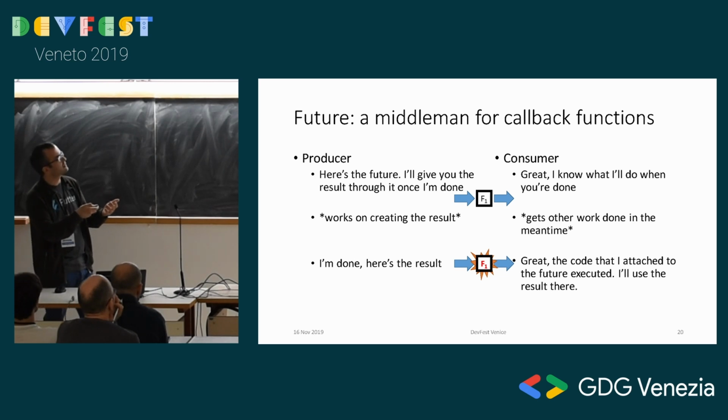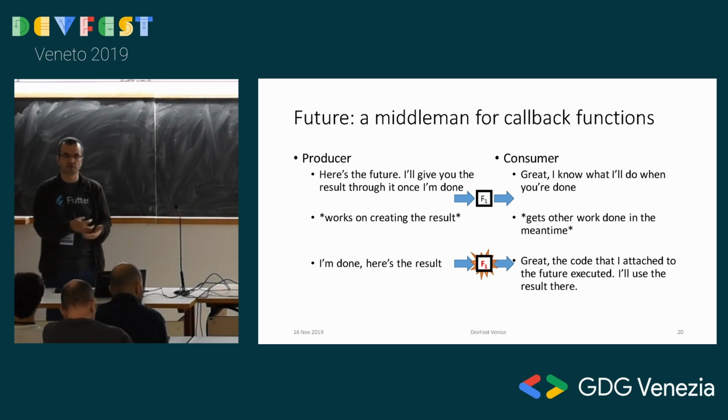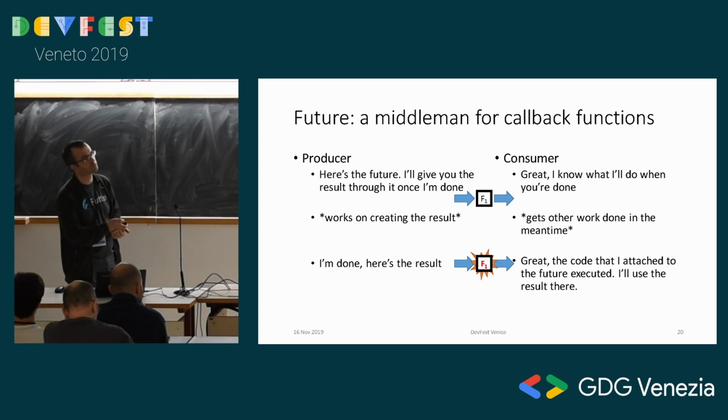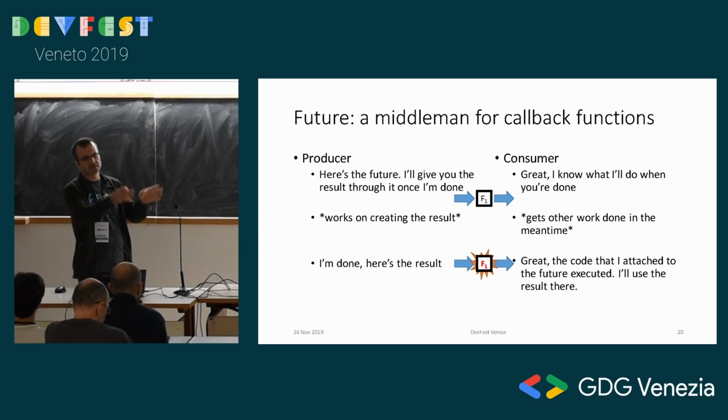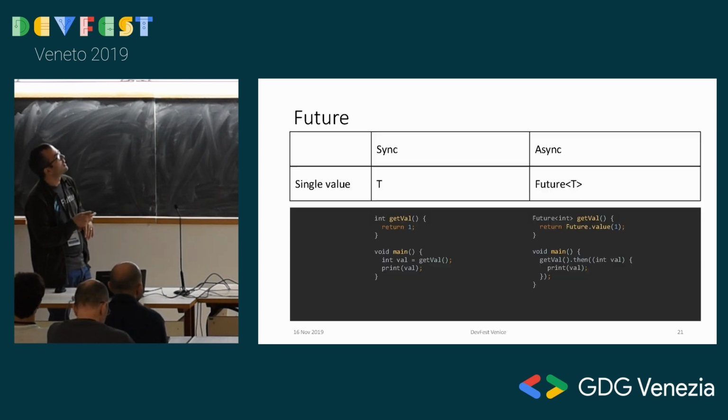This guy creates the result. This guy does other things in the meantime. And he's like, yes, here's my result now. And then he's like, okay, I have attached a function to it. It's executing now. Let me, in that function, use whatever you sent, right? This is more or less what's going on between the two. There's error handling, etc. I didn't put it into this talk, but it's quite trivial, quite straightforward.